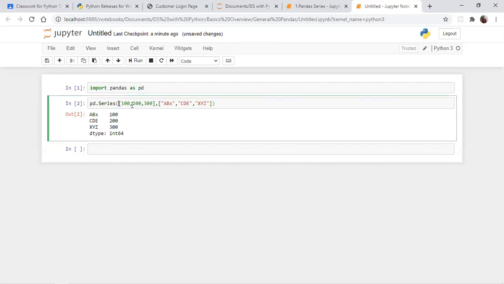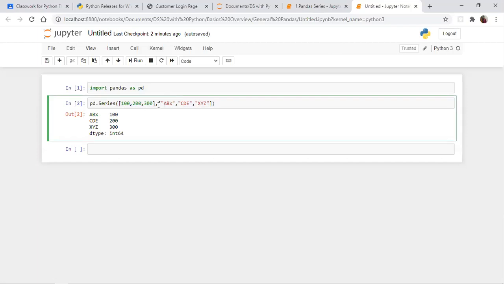So always the very first array is your index value, the second array is the index name. Inside this pandas series you are passing two arguments. By default the very first argument is your key value, the second argument is your key name.